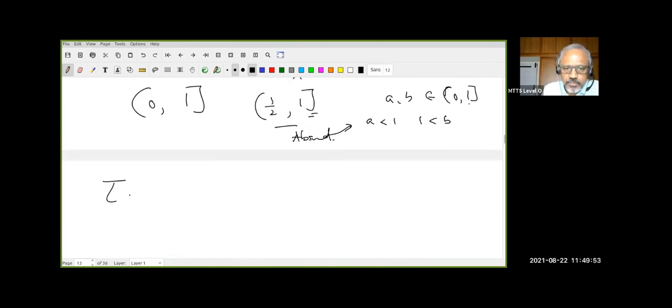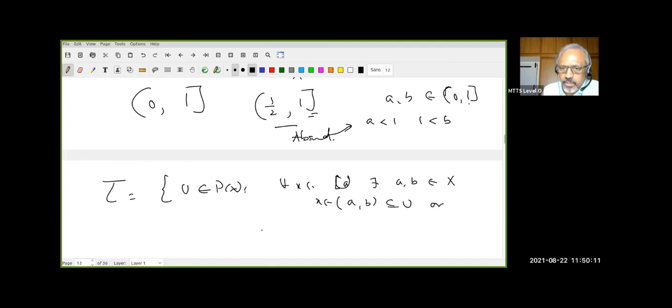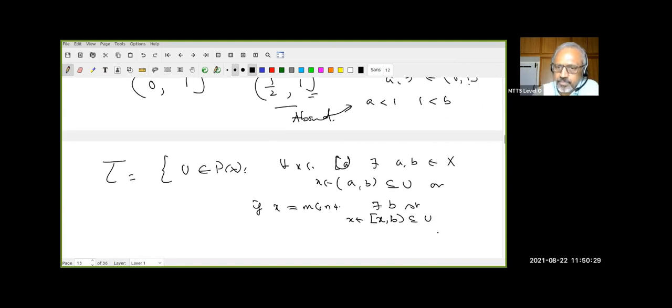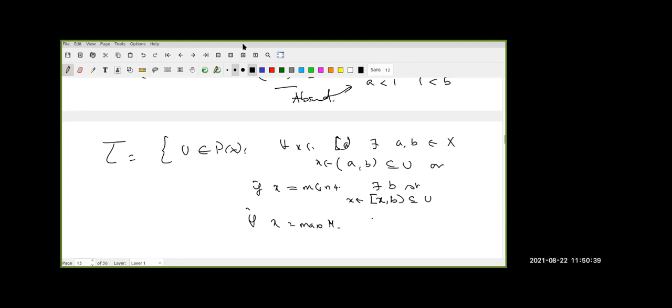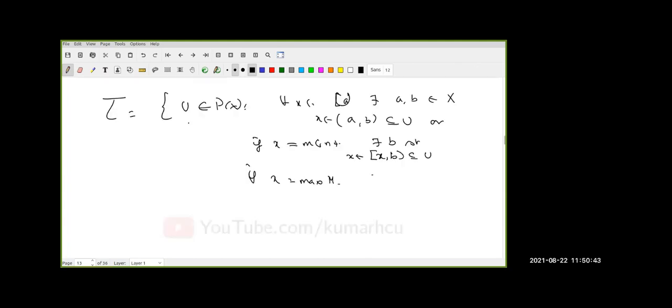We have to add in the topology, U a subset of P of X, so that for every X in U, there exists AB in X so that X belongs to the open interval AB contained in U. Or if X is a minimum, I'll write small m for minimum, then there exists a B so that the interval X B is contained in U. And if X is a maximum, call it capital M, can somebody tell me what should be the condition? Quick.